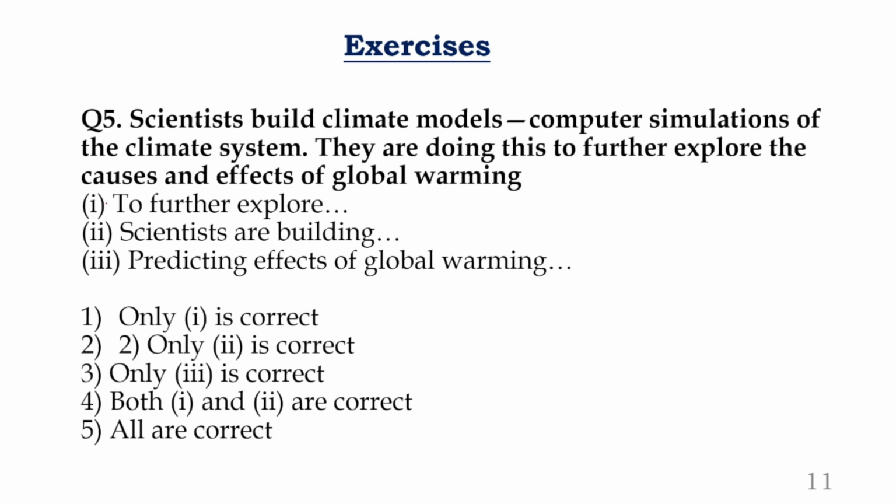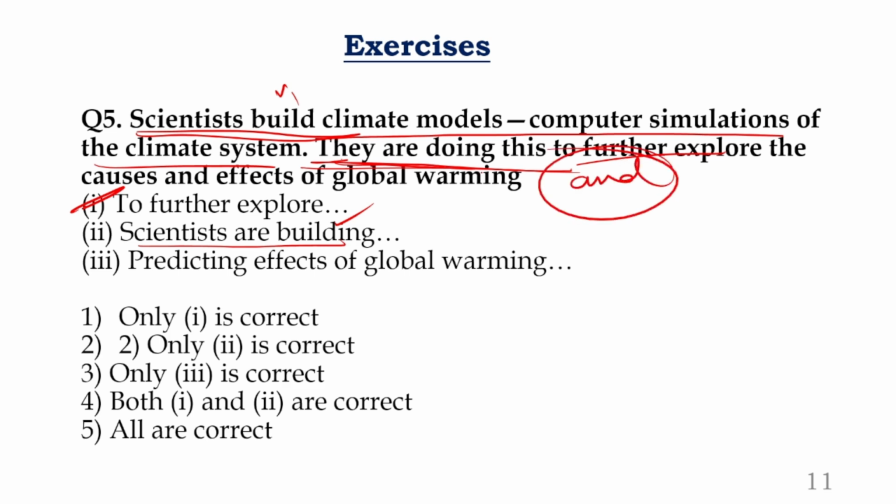Now, look at the second statement. First one is possible. What is the second one? Scientists are building. Can we take that or not? The first statement as it is. Tense is changing. It's okay, no problem. Build is again v1, present tense only. Are building is also present tense. See, scientists are building climatic models, computer simulations of the climate system because they are doing this to further so and so, or as they are doing this to do so and so. You can use the best word can be used with is and. You can take the second one, no problem at all.